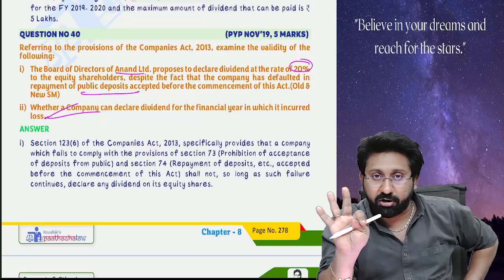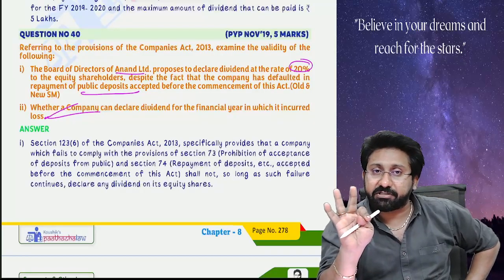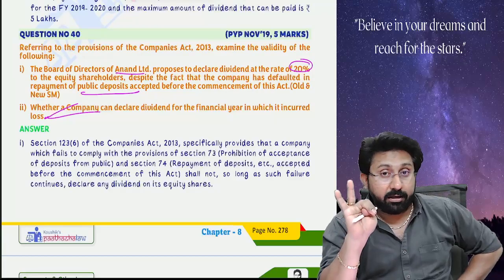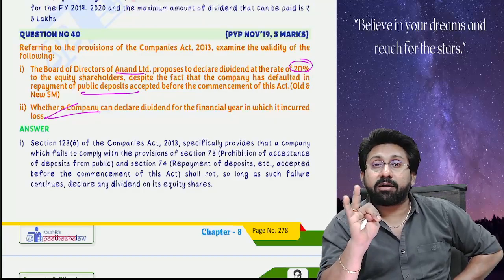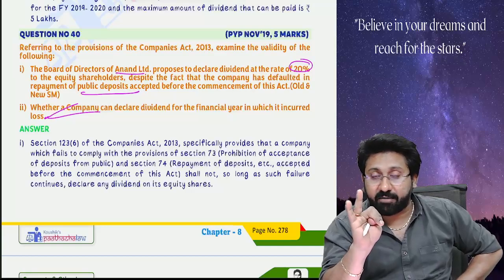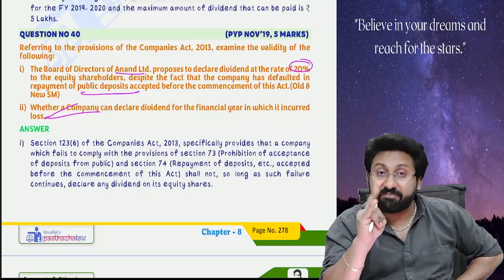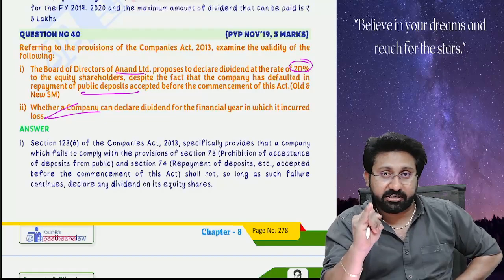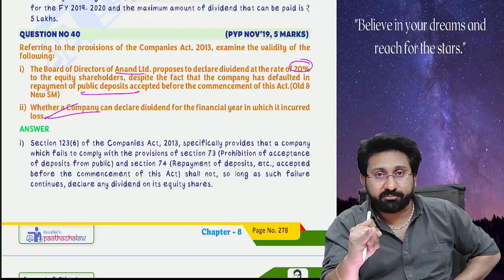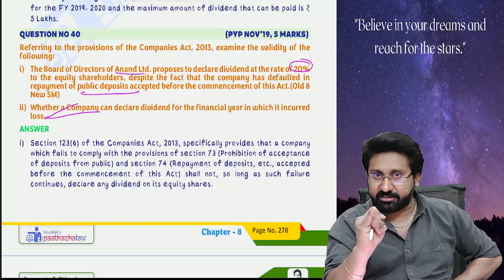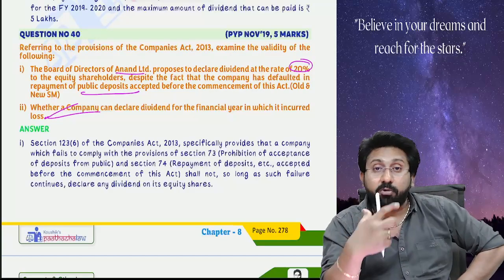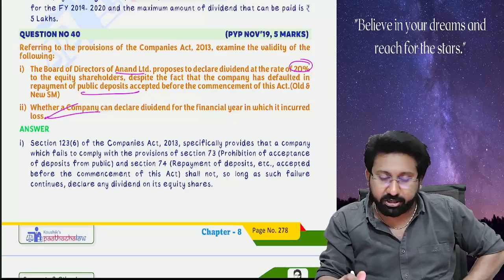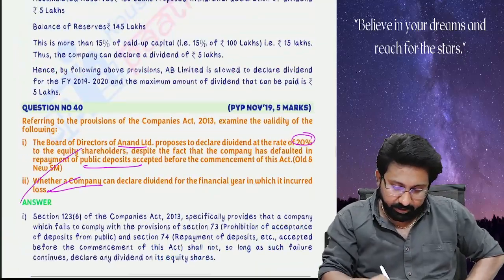The rate of dividend should not exceed the average rate at which dividend was declared in the last 3 years. Second, very important point: the amount withdrawn from the accumulated profit should not exceed 1/10 of the paid up share capital and free reserves. Third, first adjust the current year losses and accumulated losses; unabsorbed depreciation and unabsorbed business loss you have to set off first. Finally, the amount available in the free reserves after withdrawal should not be less than 15% of the paid up share capital. Follow that and pay. Next.